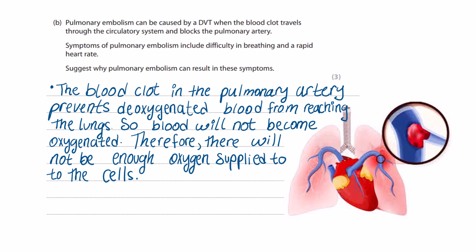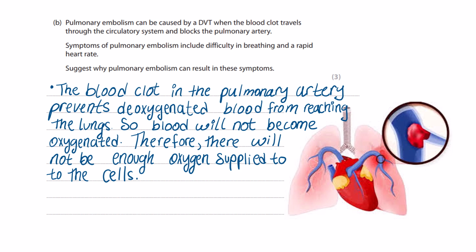Suggest why pulmonary embolism can result in these symptoms. Well, number one, the blood clot in the pulmonary artery prevents deoxygenated blood from reaching the lungs. So, blood will not become oxygenated. Therefore, there will not be enough oxygen supplied to the cells.